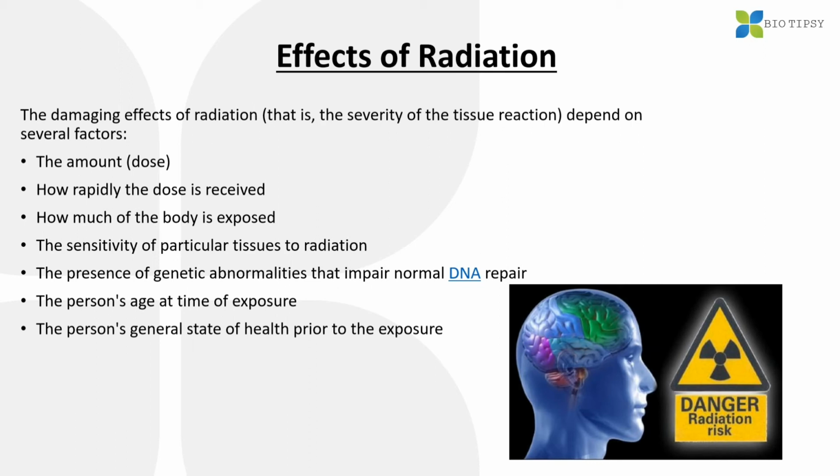The last point is the person's general state of health prior to the exposure. Like, what is the general state of the person before the person is exposed to radiation? If the person is already infected or already diseased, then the person's immunity is already less. If that person is exposed to radiation at that point, then obviously that person will have less immunity and will suffer more health effects. Here is just a simple picture: danger, radiation risk. Let's go on to the next slide.